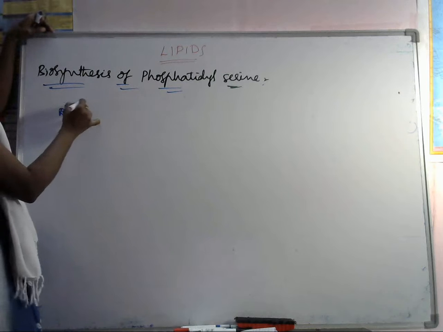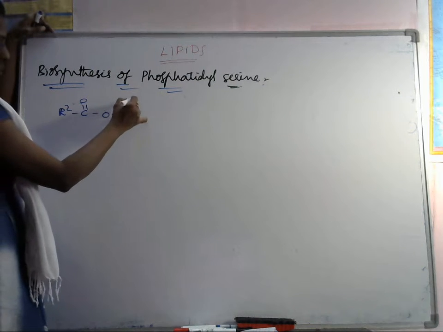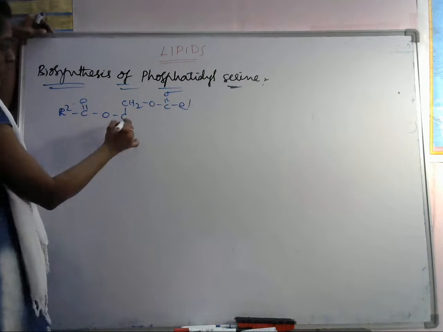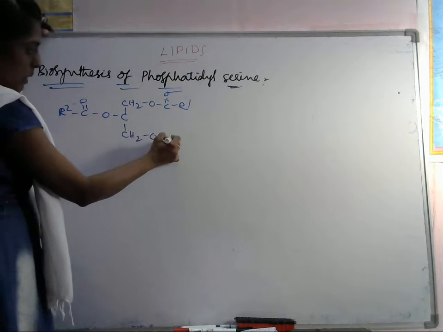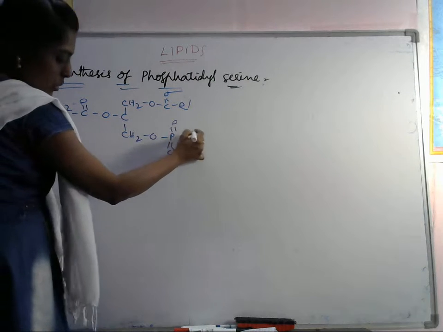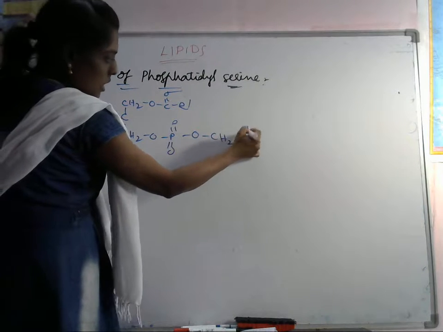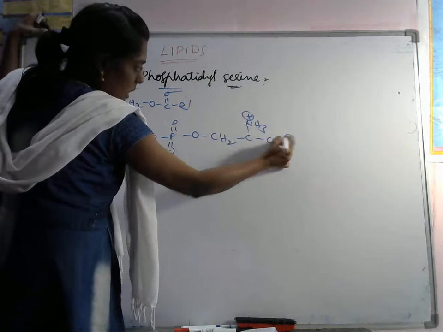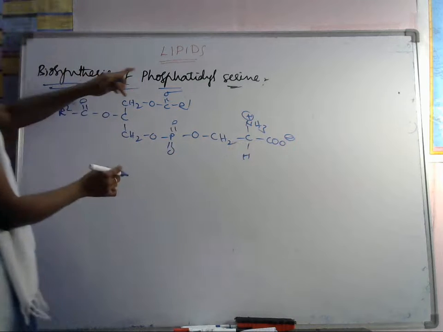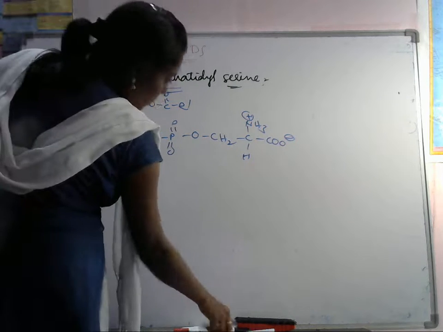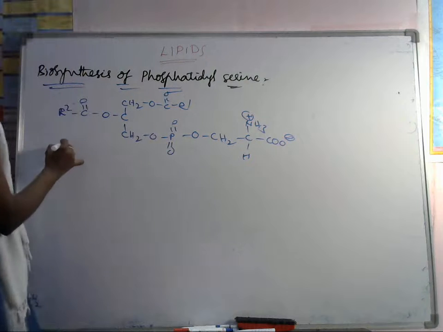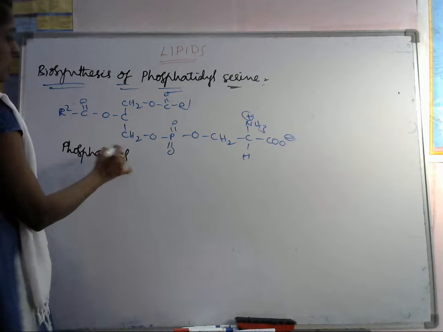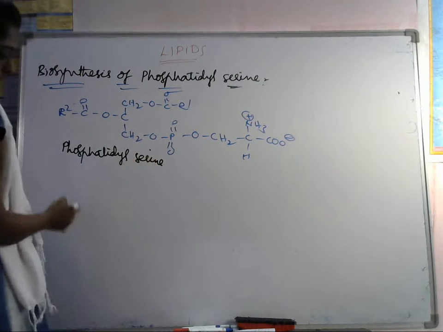R2 is here, C double bond O, CH2 O CO R1. Then CH2 O P double bond O, CH2 C, here NH3 plus is there, COO minus, and H will be there. So this is the phosphatidyl serine. Let's see its synthesis.